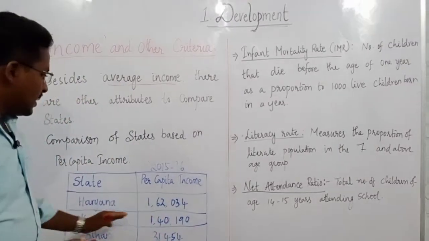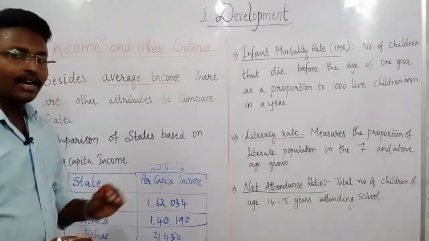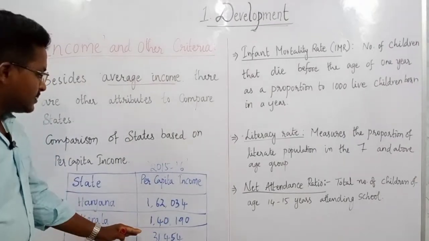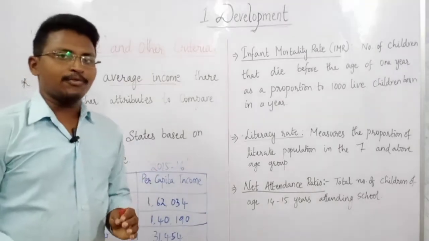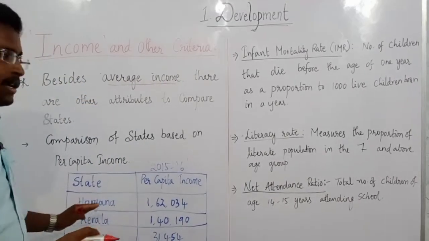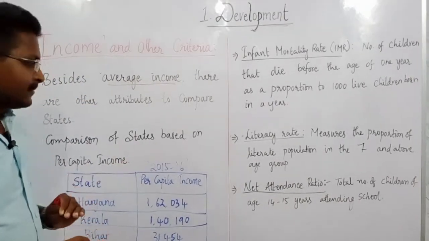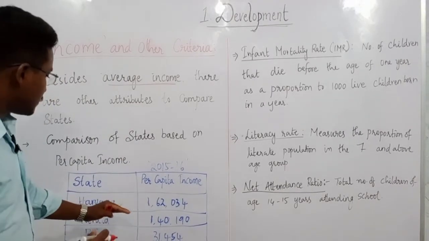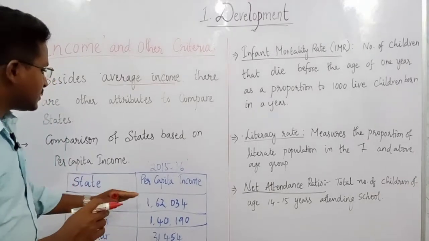Kerala is 1,40,190 rupees. A Bihar person on average earns 31,454. According to this data of 2015 and 16, Haryana is the most developed state among these three states. Why? Because its per capita income is